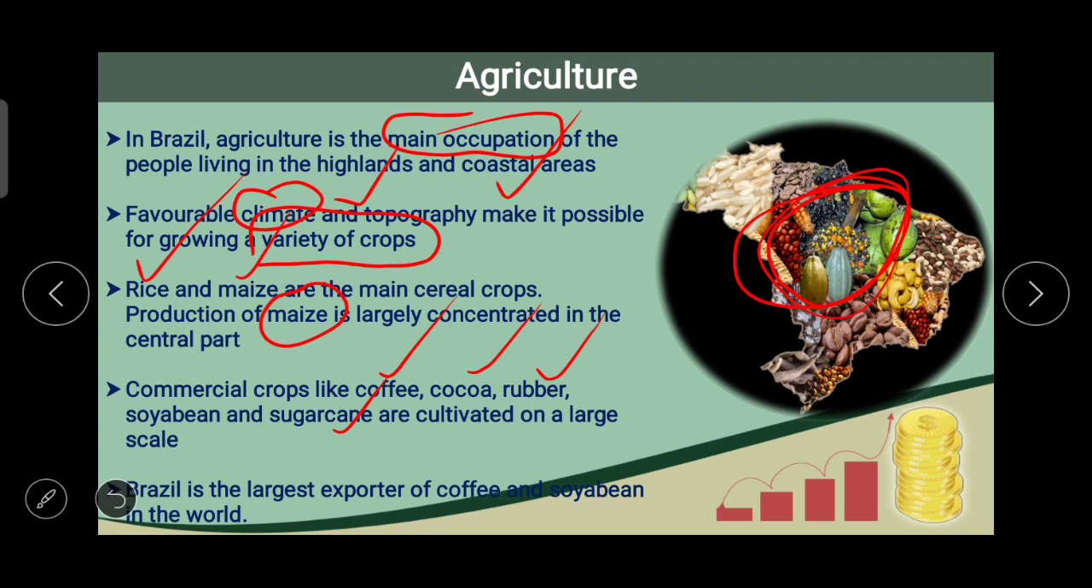If we talk about India, or especially Maharashtra or some parts of Maharashtra, then sugarcane is the crop which is taken as the cash crop. Brazil is the largest exporter of coffee and soybean in the world. Major states growing coffee are Minas Gerais and Sao Paulo.